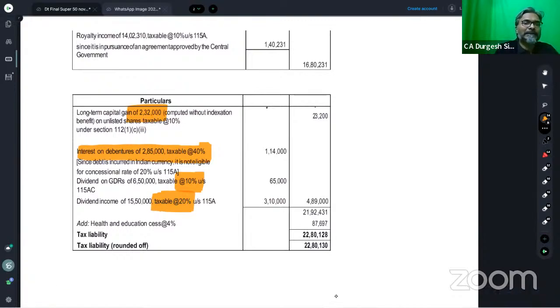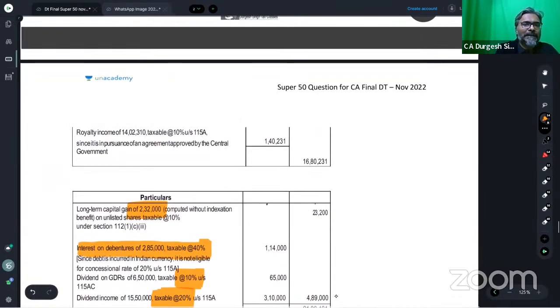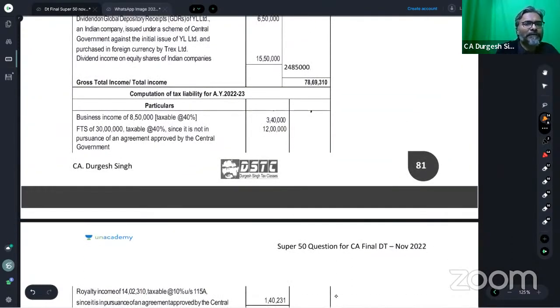And that exactly is the point. Sorry, above is also there. Business income, 40%. The normal business income is assessed on the normal basis. They have got a PE in India, so it will be assessed on the normal basis.